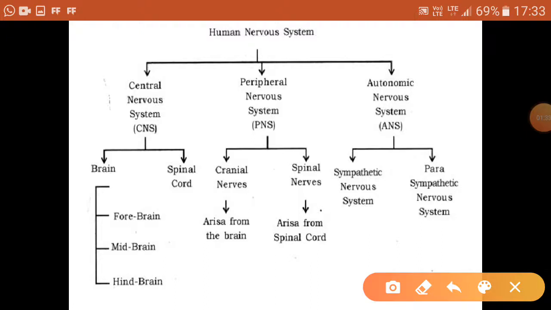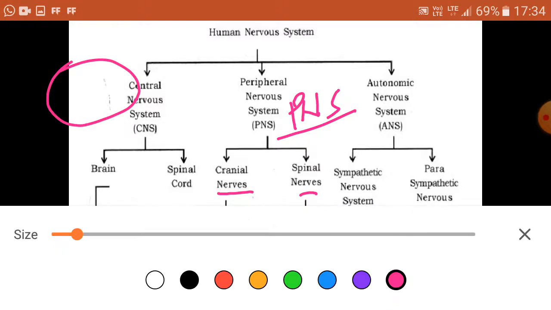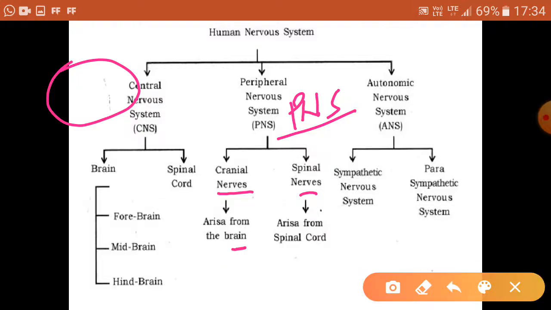Now moving ahead, in PNS we have studied that it includes the nerves which arise from the brain, called cranial nerves, and the nerves which arise from the spine, called spinal nerves. For example, this is your brain, and below the brain you have your spinal cord.